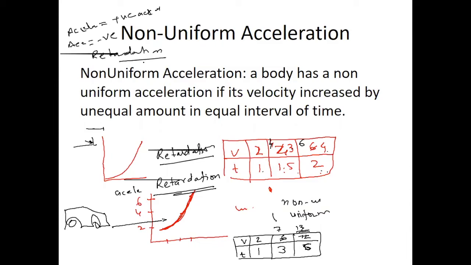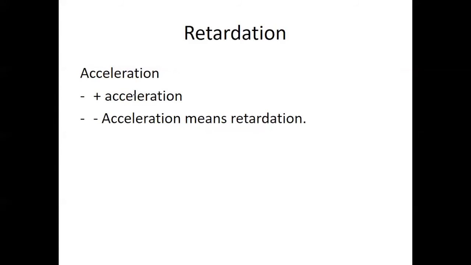So when the car is moving and after some time it stops, here is the initial velocity, maybe 4 kilometers per hour or whatever, and the final velocity is 0. So what is the meaning of this? This is retardation. I'll explain again.